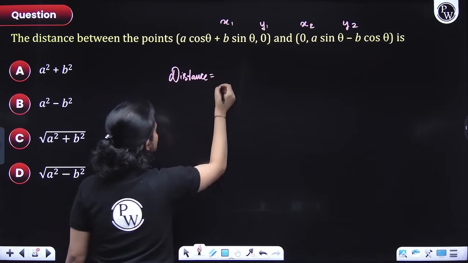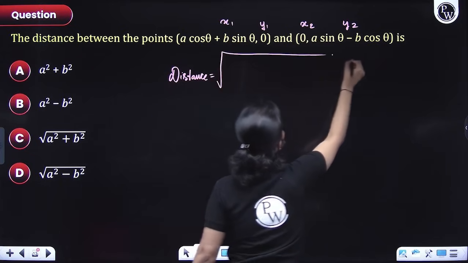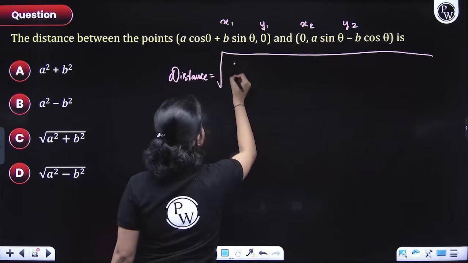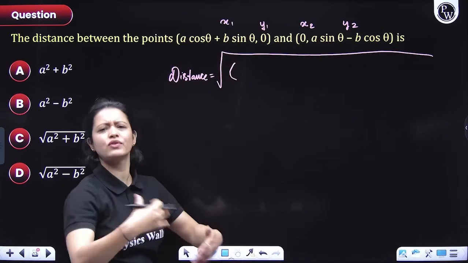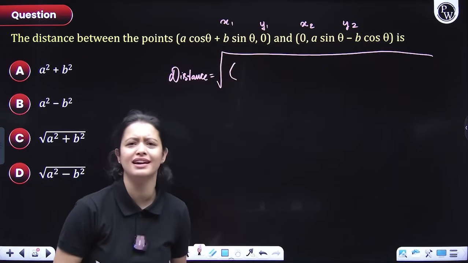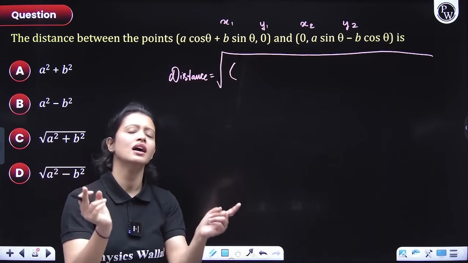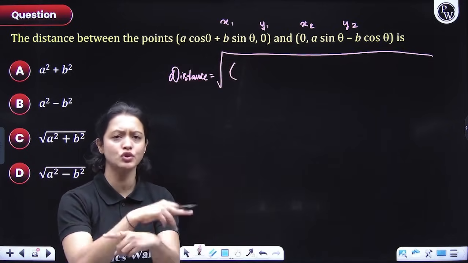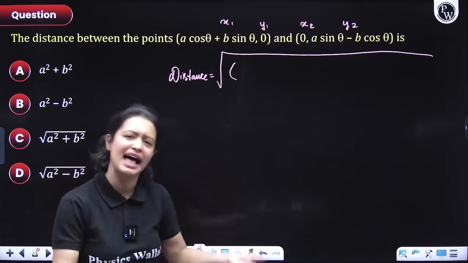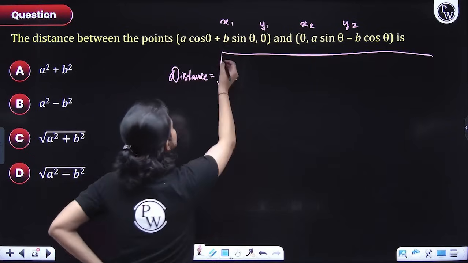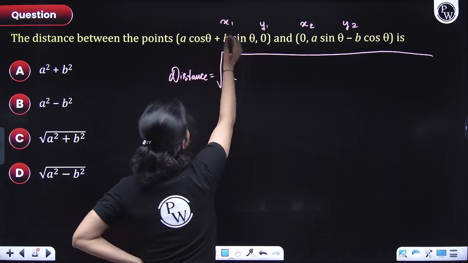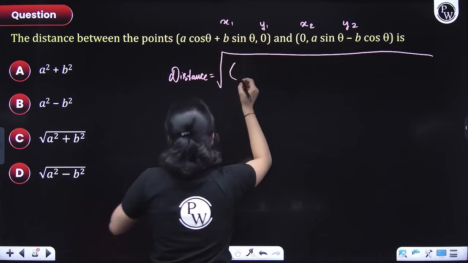Distance would be equal to under root of (x2 minus x1) square, or you can do (x1 minus x2) square. Same thing, guys, right? When you're doing the square of something, inside, if there is subtraction and you swap the places, it doesn't matter, the answer will be positive. So let's do this. I am doing (x1 minus x2) whole square.